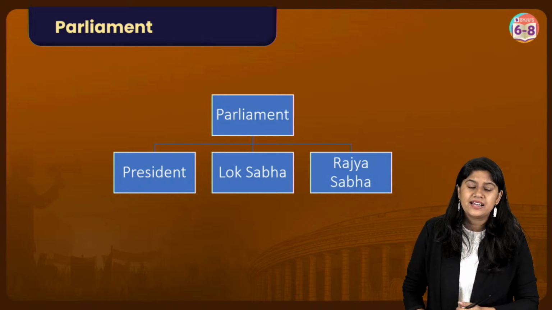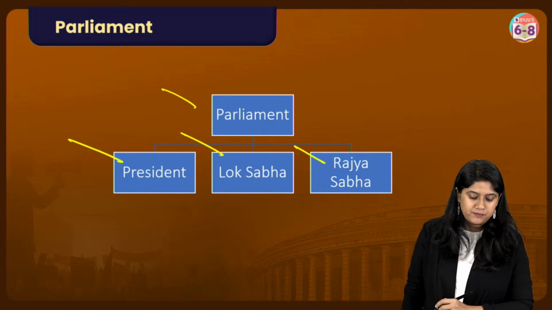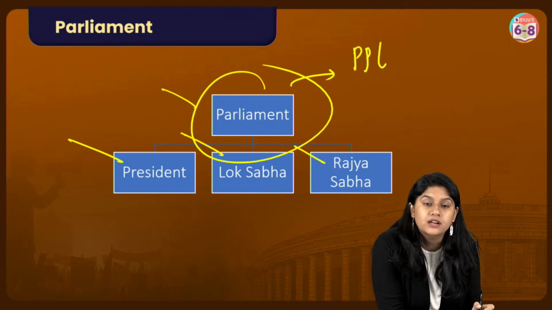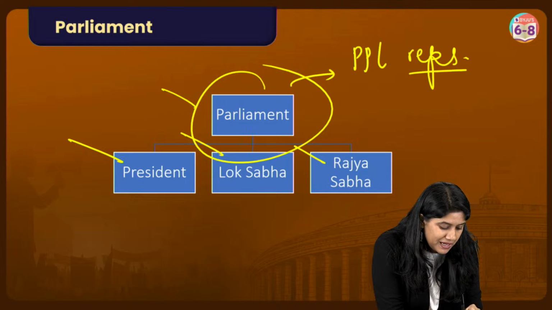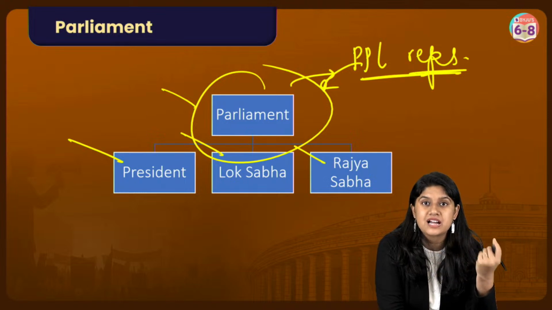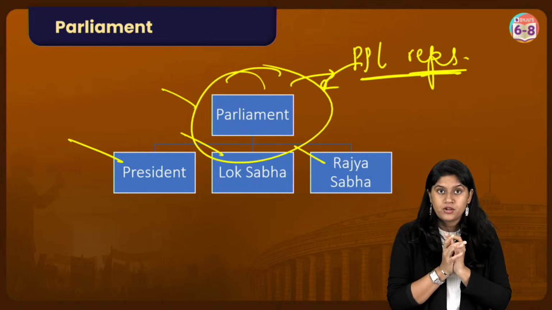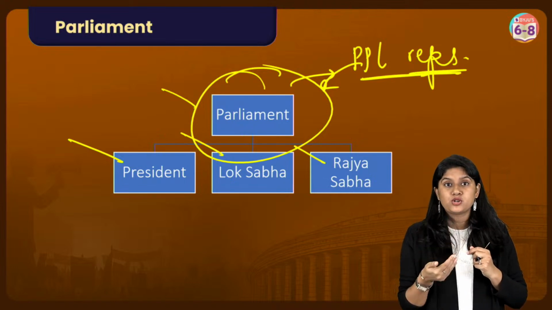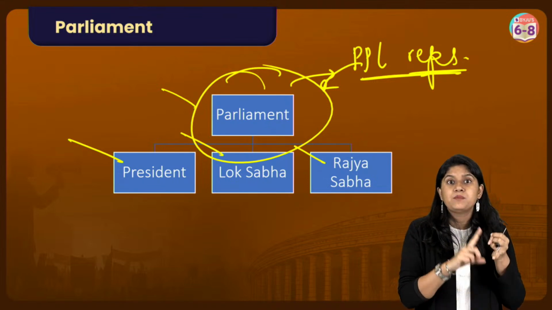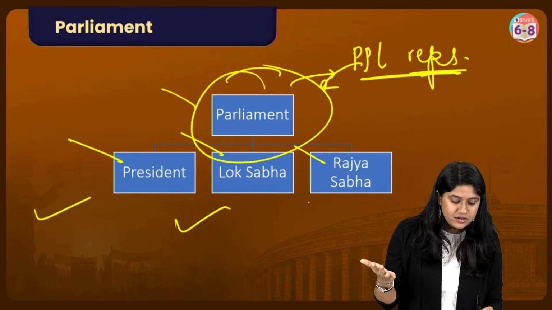I'll explain you, Karthik. So, we have parliament, we have president, Lok Sabha and Rajya Sabha. What is parliament? The parliament is nothing but the people's representative place, right? The leaders who are representing us are a part of the parliament and they will be making the laws and the policies. In parliament we have 3 different bodies that play a super important role in law making and policy making. So we have the president, the first citizen of the country, Lok Sabha and Rajya Sabha.